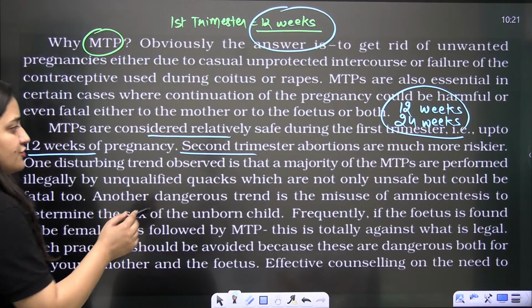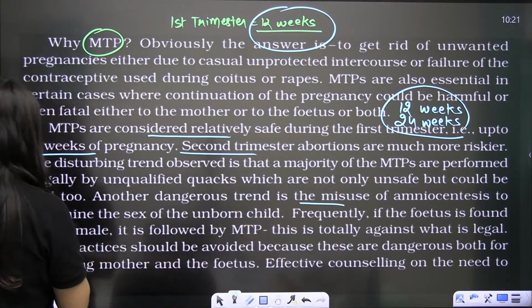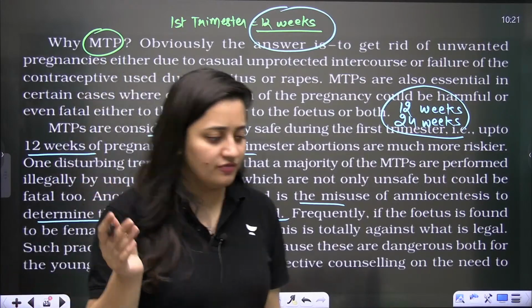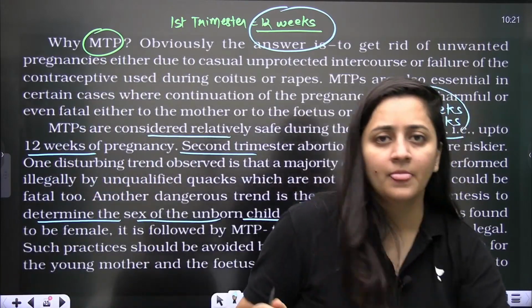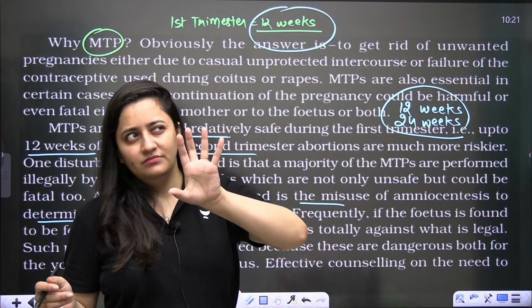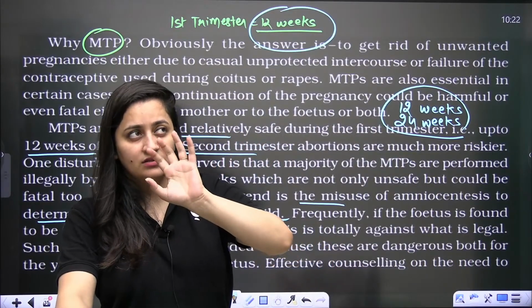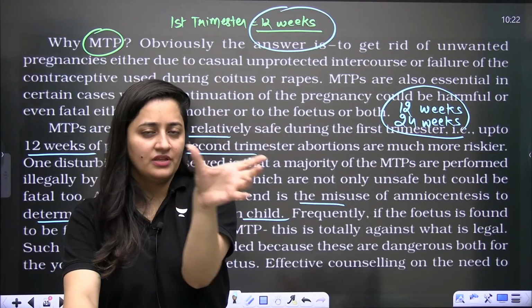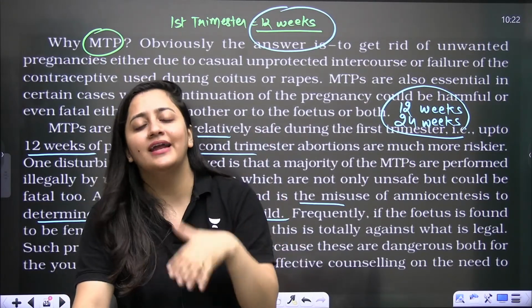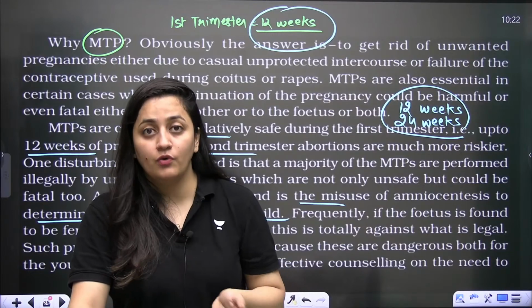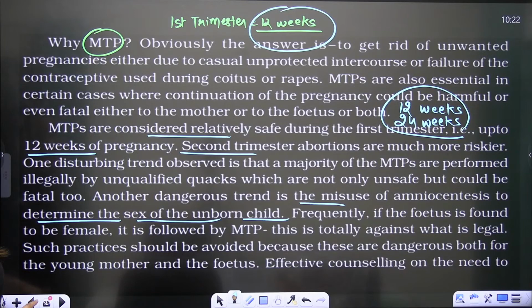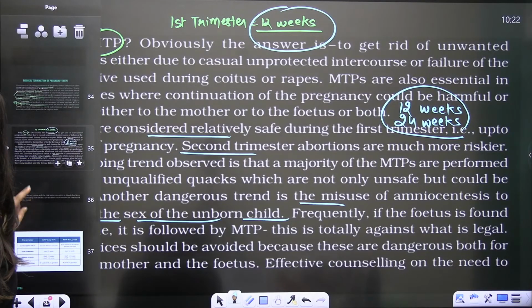And another dangerous trend in this is the misuse of amniocentesis to determine the sex of the unborn child. So sometimes they determine the sex of the unborn child. I told you about it, na? That in 16 to 20 weeks, 16 to 22 weeks or 15 to 22 weeks, amniocentesis is performed in this period. So sometimes they detect the sex of the fetus and they go for the abortion, which is illegal. Okay, which is illegal. So this is about the MTP. Clear, bache? This is about the MTP.